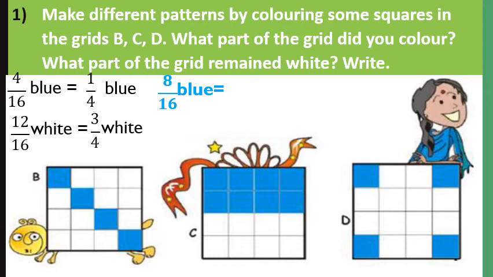And out of 16 boxes, the remaining 8 boxes are kept white. So 8 upon 16 white. Now half of 16 is 8. So we can say that half part is colored blue and half part is colored white.